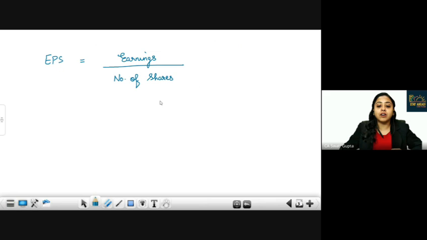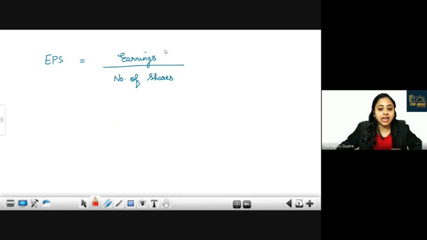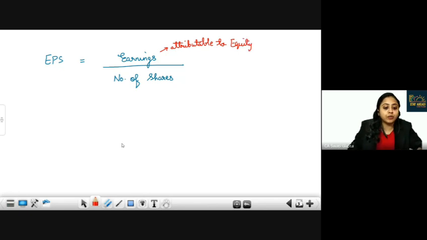Earnings will generally be attributable to equity. For example, if we have any NCI, as you know, we have profits for the year. I'm talking about an example of consolidated statement of PL and other comprehensive income.